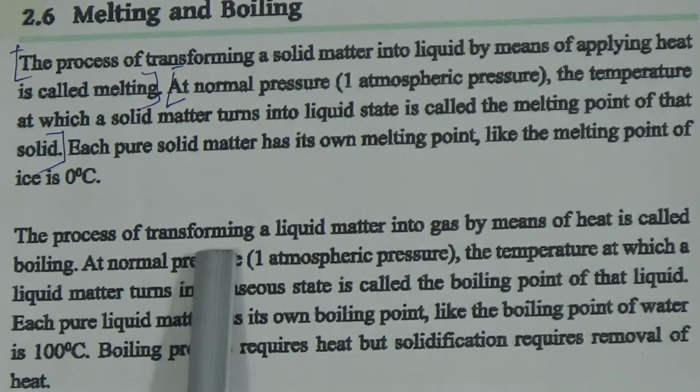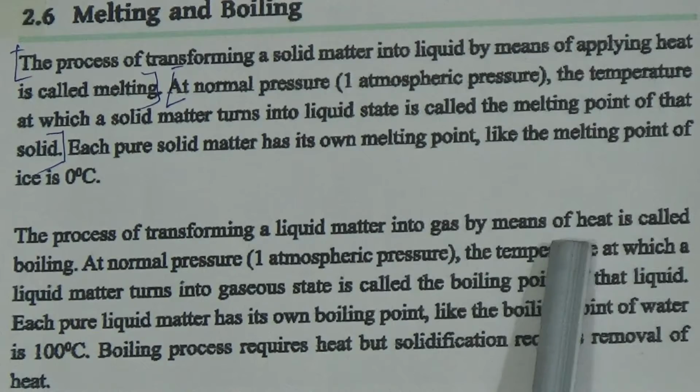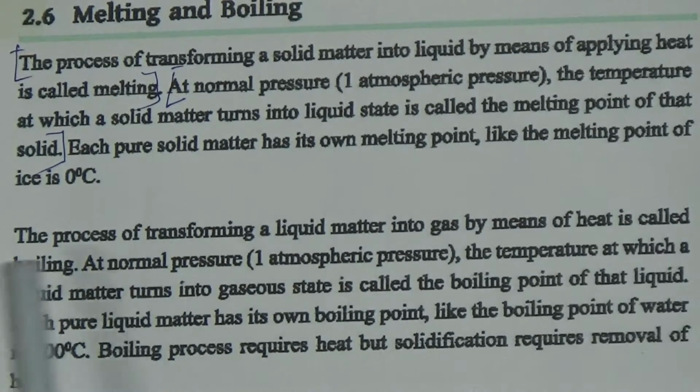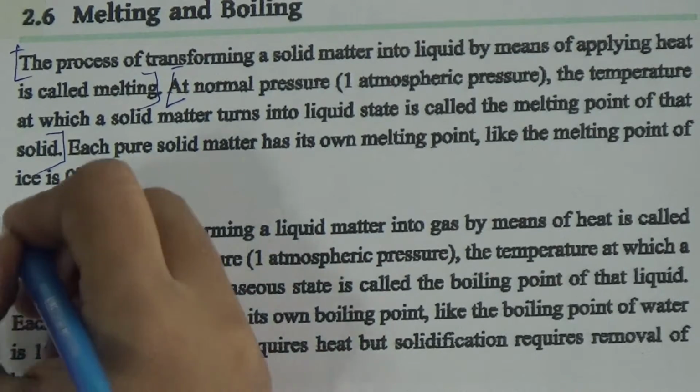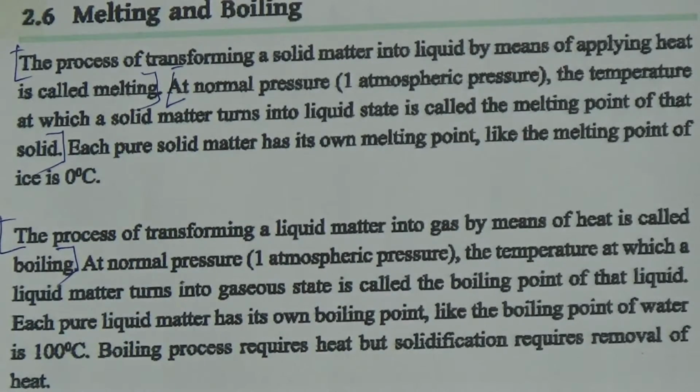Now the process of transforming a liquid matter into gas by means of heat is called boiling. This is the definition of boiling. Now come to the next one. At normal atmospheric pressure, that means 1 atmospheric pressure, the temperature at which a liquid matter turns into gaseous state is called the boiling point of the liquid.